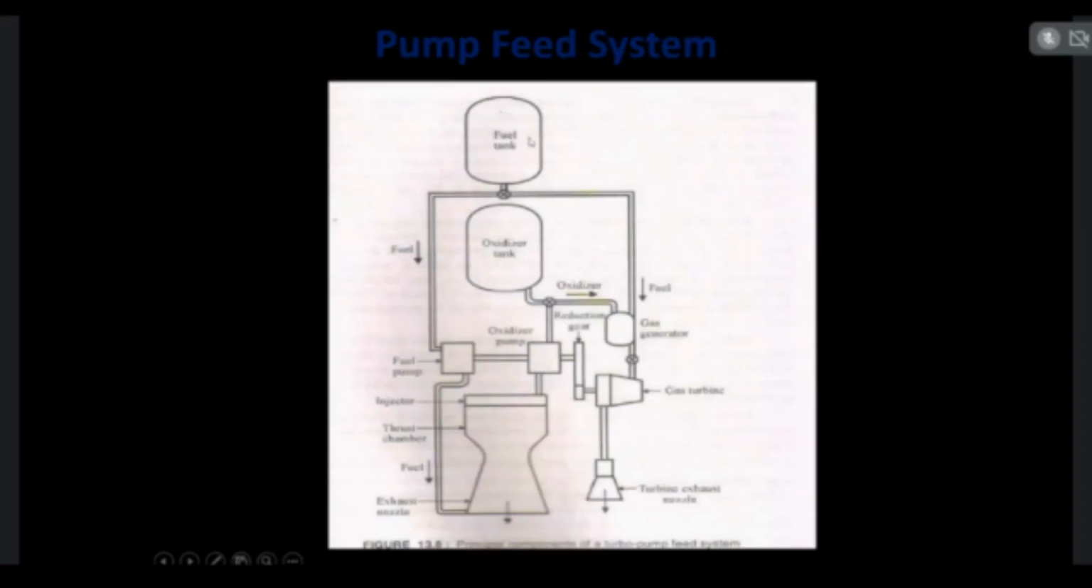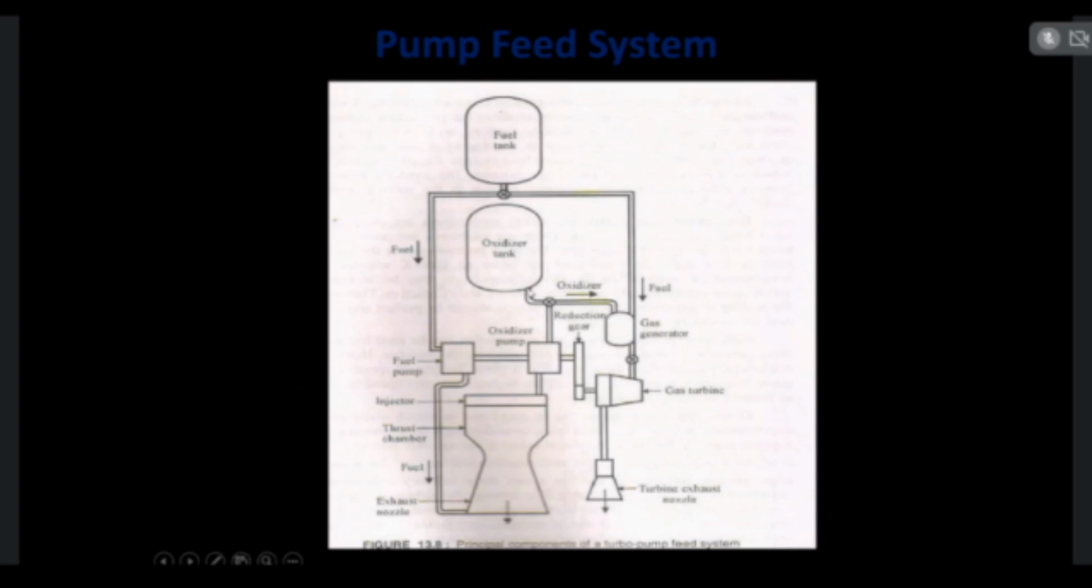So second one is pump feed system. In this pump feed system, the pumps are used to extract the fuel and oxidizer from the tank. So the pumps are driven by the gas turbine. So this gas turbine is used to drive the pumps. How is this gas turbine functioning? So the gas turbine is driven by using this gas generator.